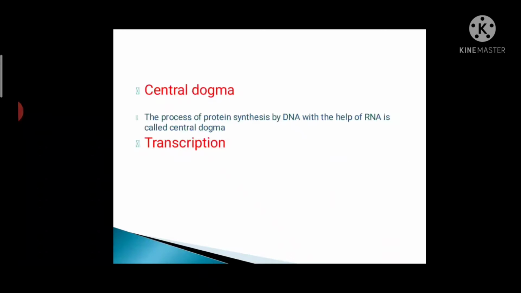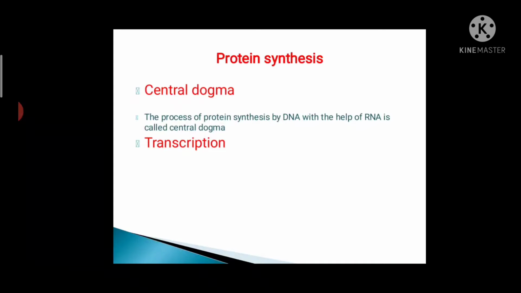Today we are going to discuss the important process that takes place in our body, that is protein synthesis. Protein synthesis is the process by which the required amount and type of protein is synthesized by our body, and that protein is necessary for the proper growth of our body. Here we are going to learn about the central dogma. Then what is central dogma? The process of protein synthesis by DNA with the help of RNA is called central dogma.